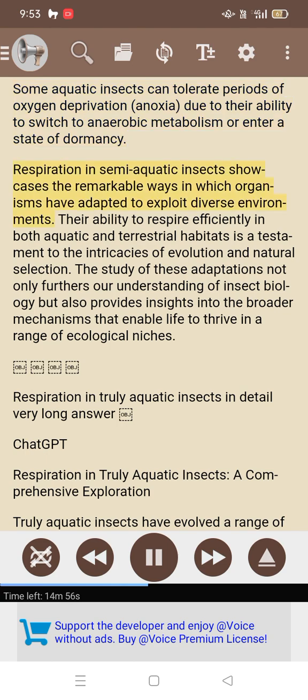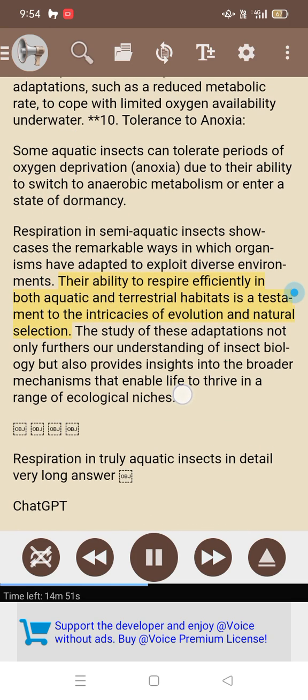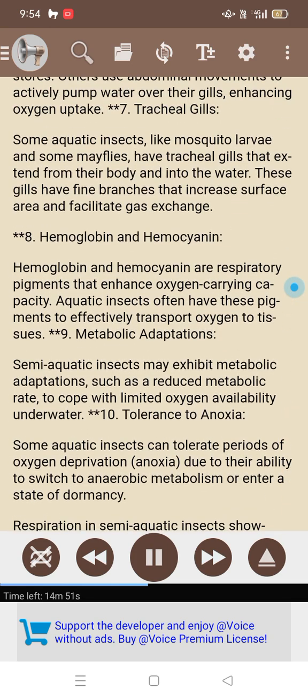Respiration in semi-aquatic insects showcases the remarkable ways in which organisms have adapted to exploit diverse environments. Their ability to respire efficiently in both aquatic and terrestrial habitats is a testament to the intricacies of evolution.